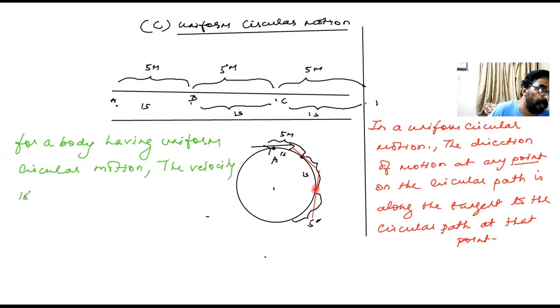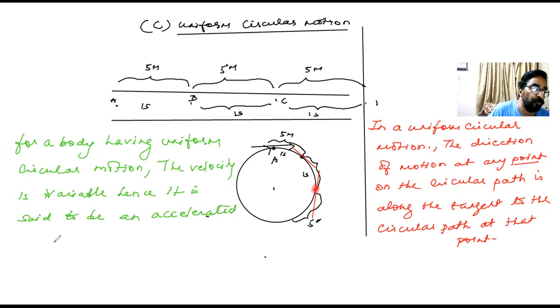Why variable? Because the direction of motion keeps changing. The velocity is variable. Hence, it is said to be an accelerated motion.